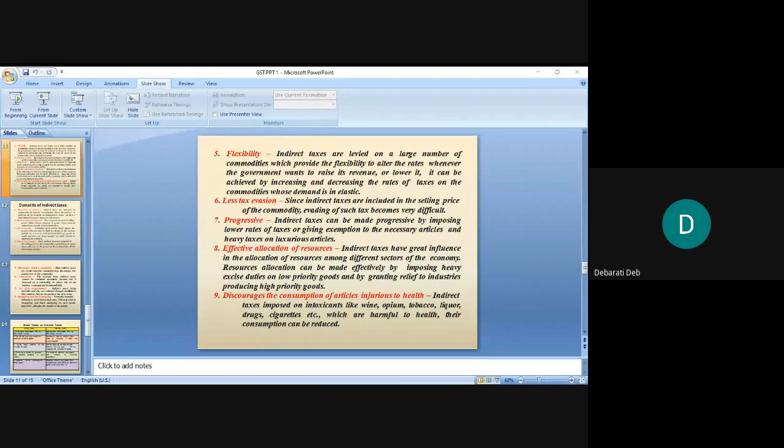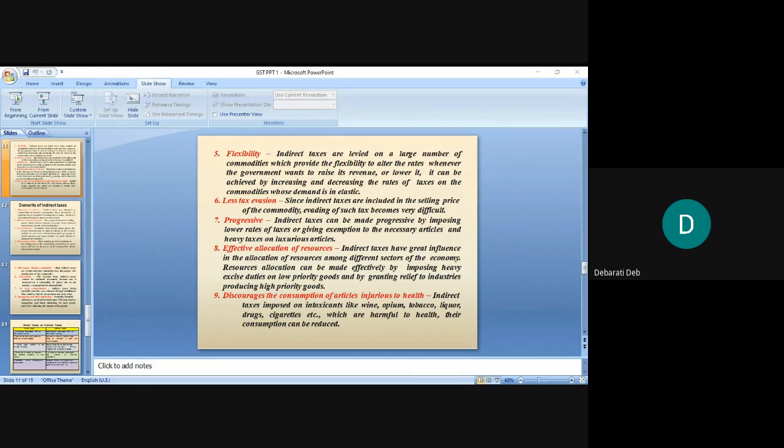Then progressive. Indirect taxes can be made progressive by imposing lower rates of taxes or giving exemption to the necessary articles and heavy taxes on luxurious articles. It is quite progressive. Depending on the type of the product, the tax volume is decided.